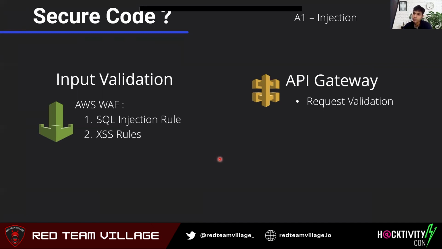And then we have our API gateway, which has something called request validation. Again, if you remember, I mentioned that the API gateway acts as a wall between a user and the backend services. In the same way, you can configure the API gateway and it will validate the request. If the request doesn't follow the conditions which have been specified, then it will fail the request and return a 400 error. And it will also log that particular event into CloudWatch, I guess.